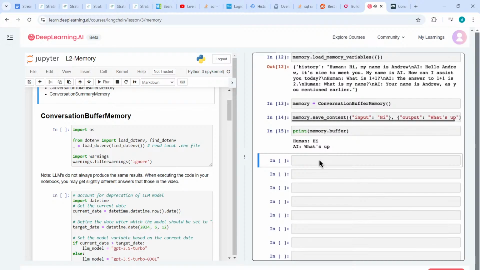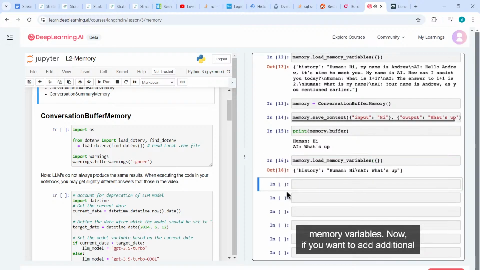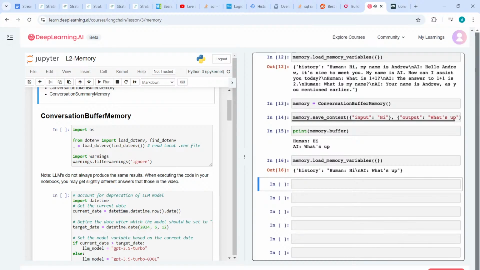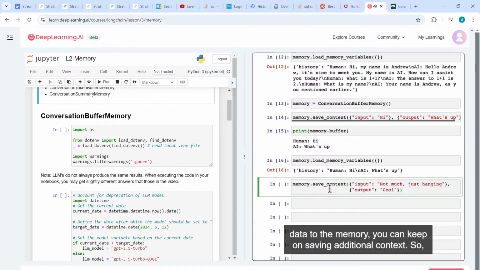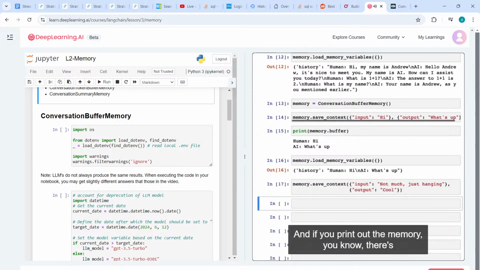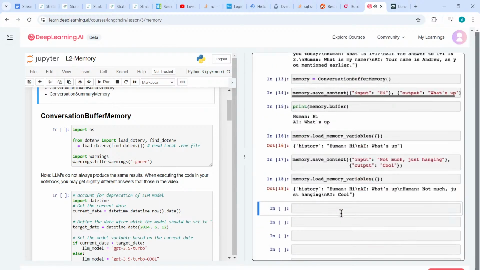And once again, let me actually show the memory variables. Now, if you want to add additional data to the memory, you can keep on saving additional context. So conversation goes on, not much, just hanging, cool. And if you print out the memory, there's now more stuff in it.